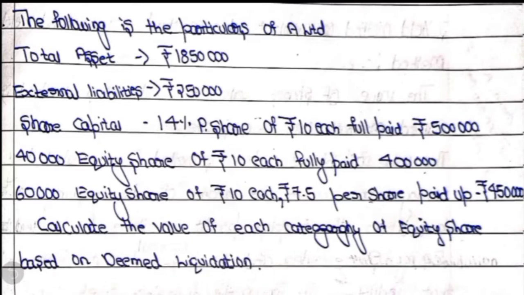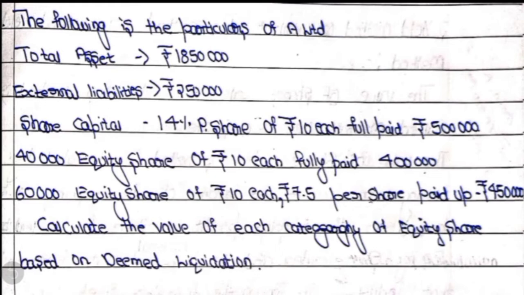The following are the particulars of A Limited. Total assets 18,50,000, external liabilities 2,50,000. Under the share capital they have given 14% preference shares of rupees 10 each fully paid 5 lakh, 40,000 equity shares of rupees 10 each fully paid 4 lakh, 60,000 equity shares of rupees 10 each, rupees 7.5 per share paid up 4,50,000. Calculate the value of each category of equity shares based on deemed liquidation.